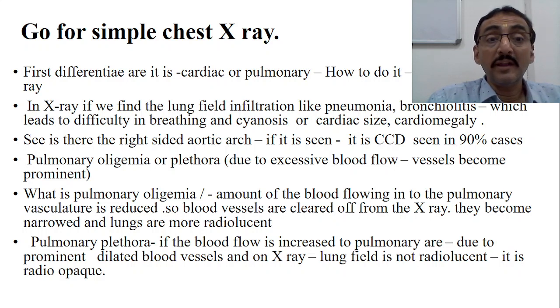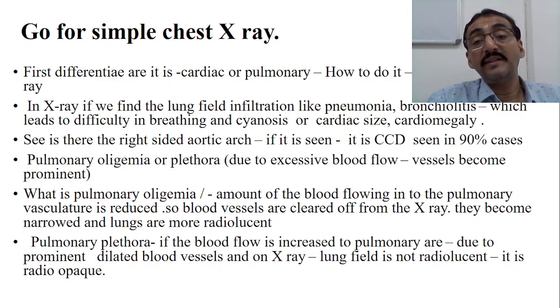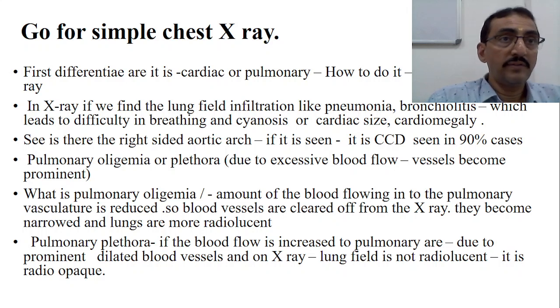What is pulmonary oligemia? The amount of blood flowing into the pulmonary vasculature is reduced. So blood vessels are cleared off from the X-ray. See, it is simple how the X-ray is useful. Blood vessels are cleared off from the X-ray, so they become narrowed and the lungs are more radiolucent. Pulmonary plethora means the blood flow to the pulmonary area is increased, as in shunt pathologies, VSD, etc. Due to prominent dilated blood vessels, it is visible in the X-ray.